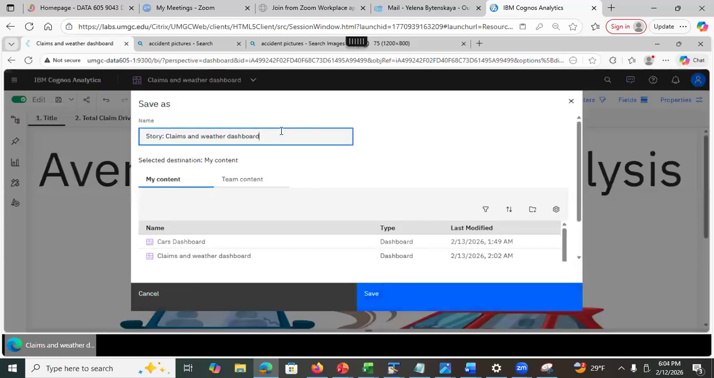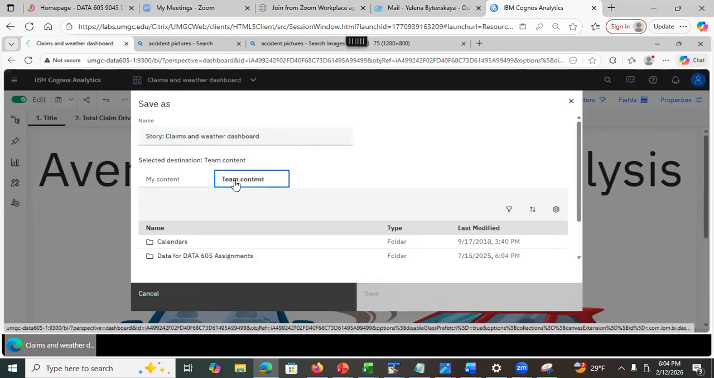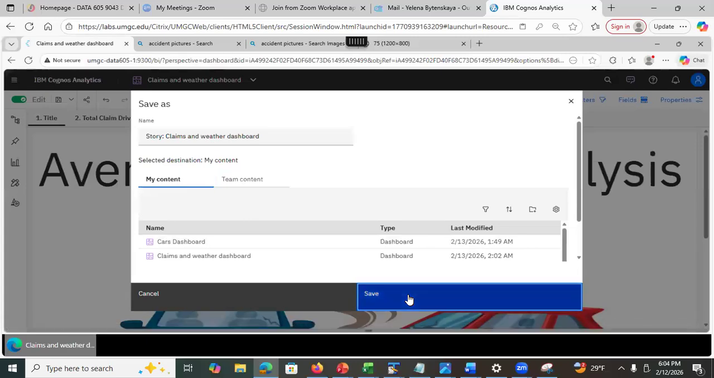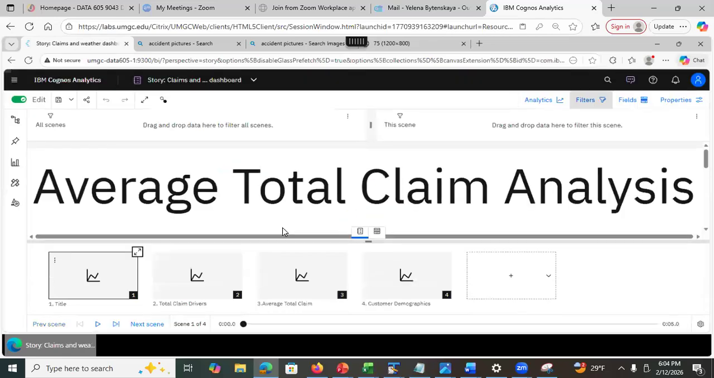What will it do? It's going to create a story. By default, it's going to take the dashboard name and prefix it with the word story. See, the story claims and weather dashboard. Make sure that my content is selected. Otherwise, if you select team content, you won't be able to save anything. Elena took care of it, right? So we're going to go to my content and click on save. Let's see what's going to happen.